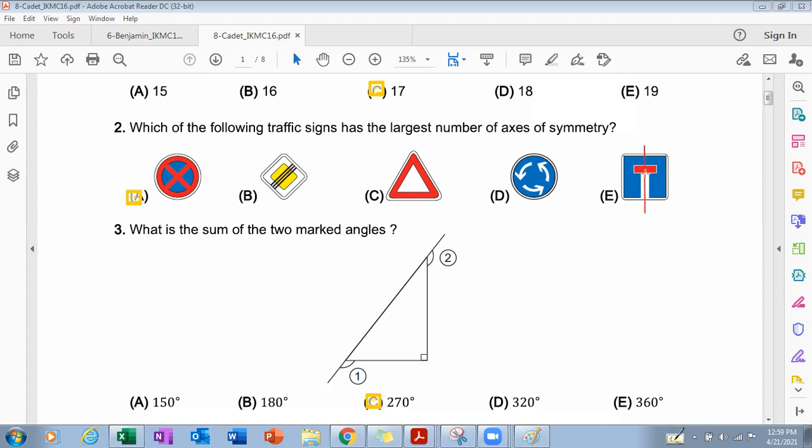We cannot make any other; if I cut it into horizontal parts, both halves will not be the same. This half has the arrow head, and this half has the arrow tail, so I cannot make any other line of symmetry here.